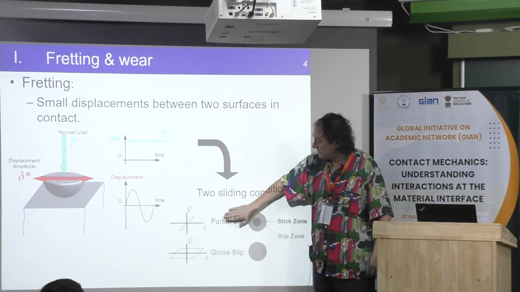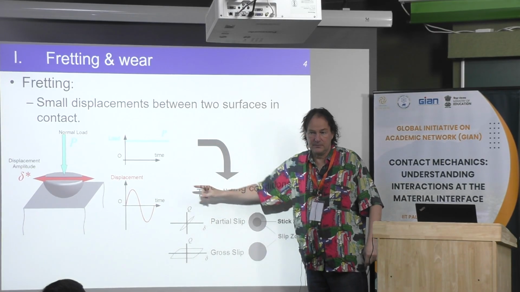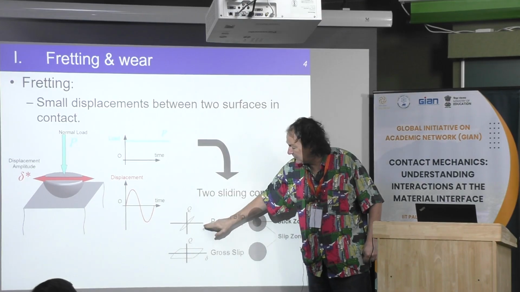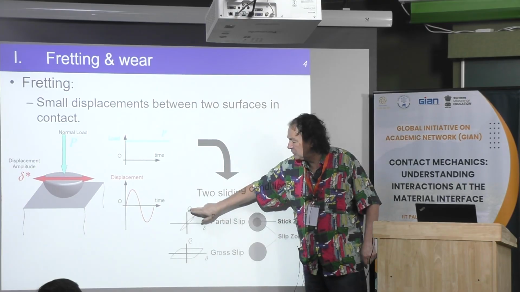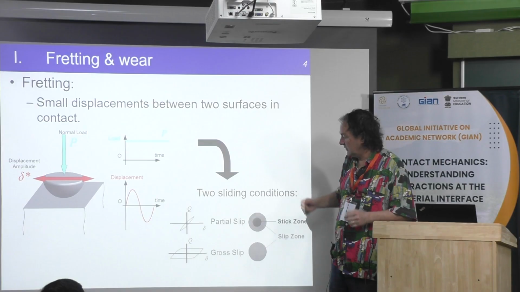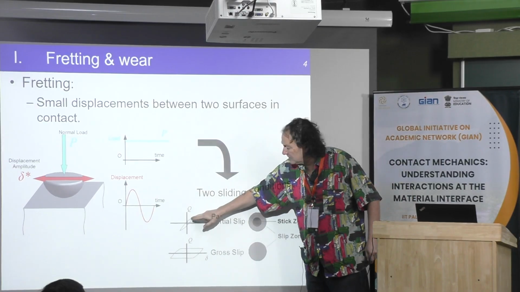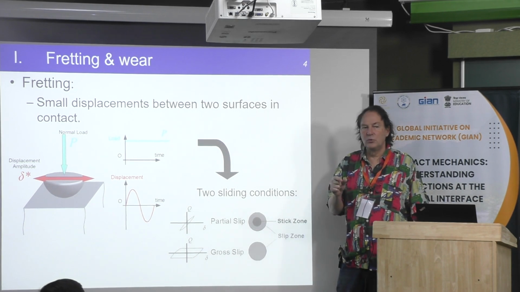The first one is the partial regime. In this plot Q represents the tangential load, and delta means the tangential displacement. Delta and Q are in the same direction, usually the x direction. When you can see this type of loop, it means that you have no gross sliding.